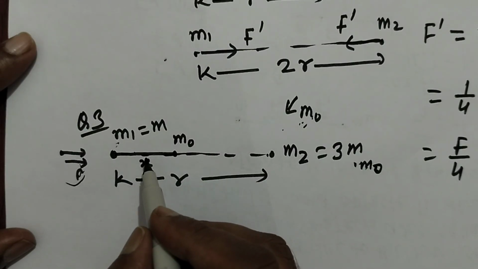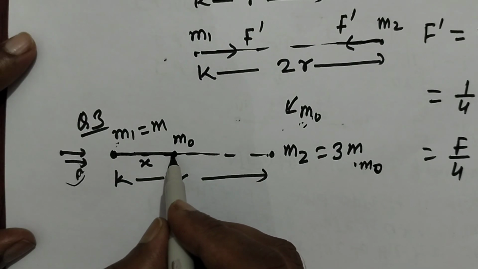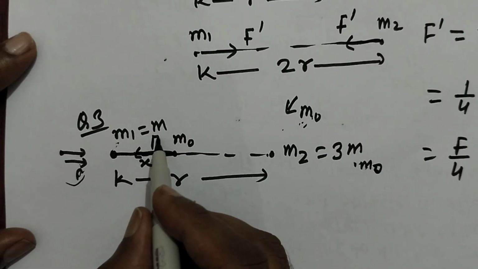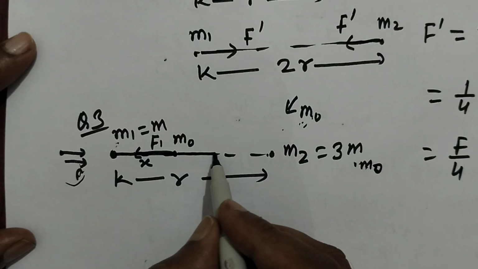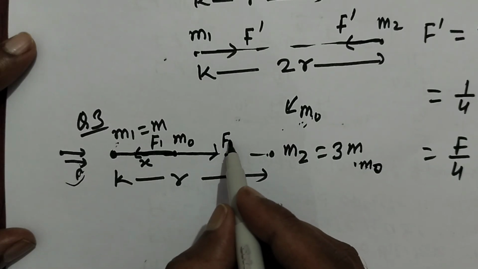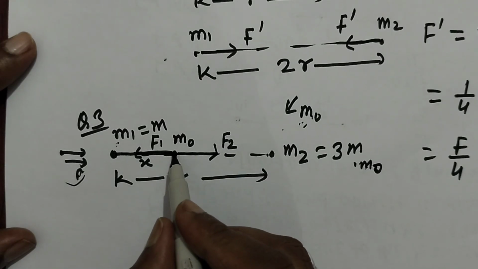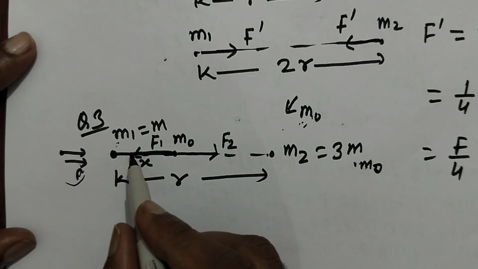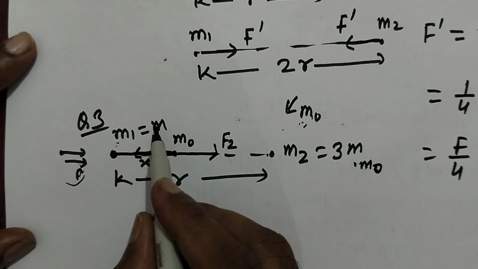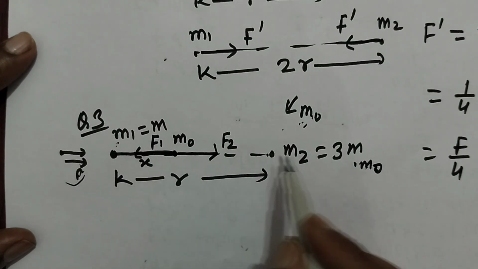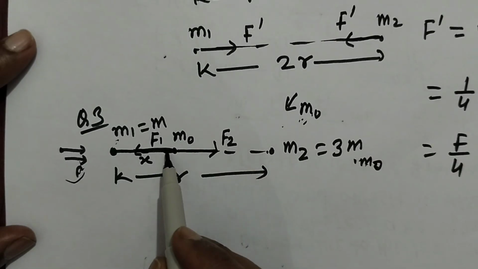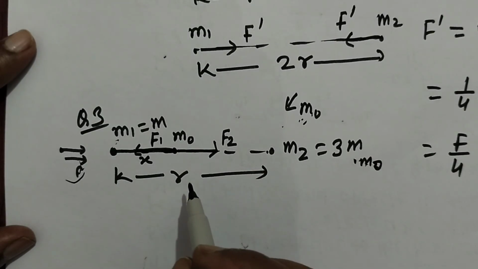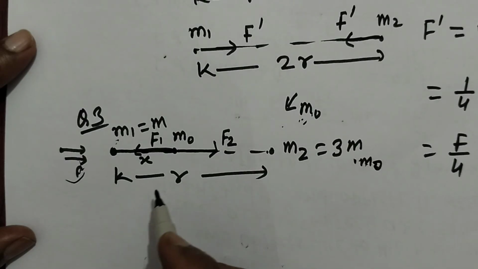The force of gravitation is an attractive force, so F1 will act in this direction, and M2 will attract in this direction. This M0 will be closer to M1 because M1 has a smaller mass; 3m is greater than m. We will make sense of it in the later part of the solution of this question.